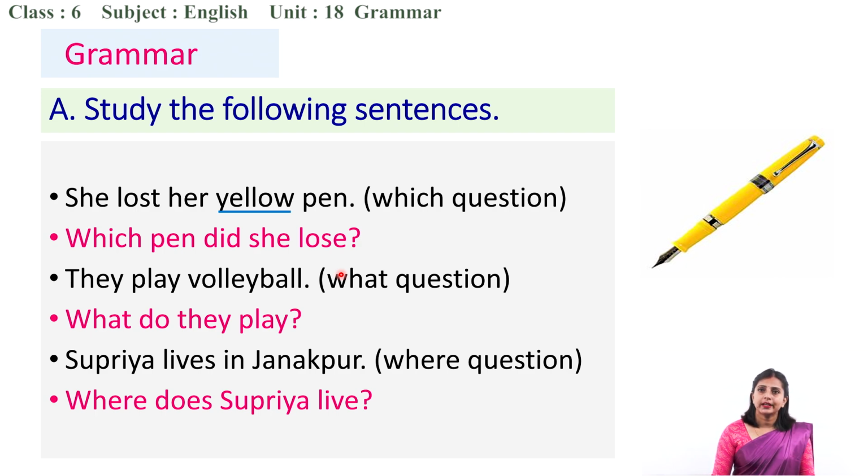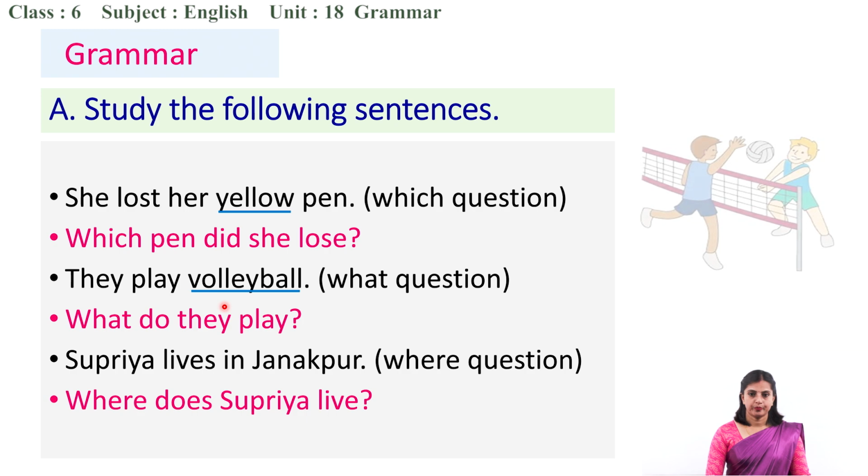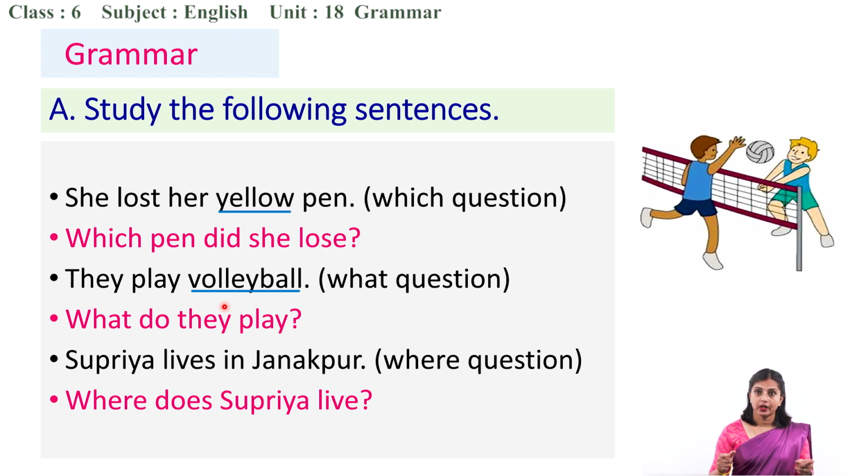She lost her yellow pen. There can be red pen, blue pen, black pen. Among those pens, which pen did she lose? So she lost her yellow pen. Next is, they play volleyball. Activity, things. Then what do we have to use? What do they play? Volleyball. So what do they play?